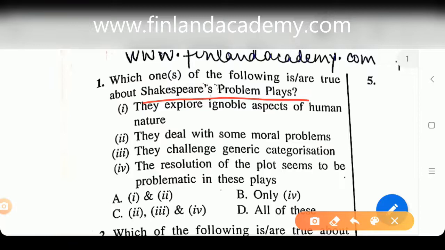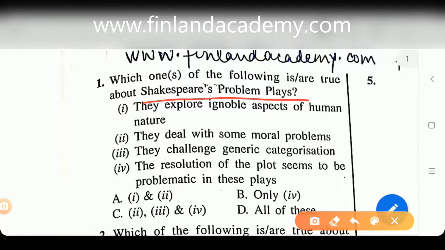Now, what do you do the moment you encounter a question like this? You should know that Shakespeare wrote comedies, number 1. Number 2, he wrote tragedies. Number 3, he also wrote historical plays. Number 4, he wrote problem plays.